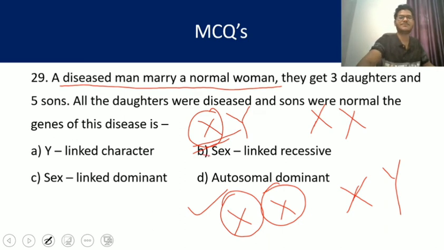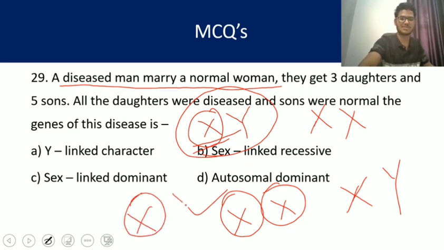So here, as the father is having the disease and it is dominant, when it moves to the daughter, when only one X chromosome is affected and the other from mother is not affected, then also the daughter will be affected. So there is no chance of carrier. Why? Because it is sex-linked dominant. So the answer will be C, sex-linked dominant.